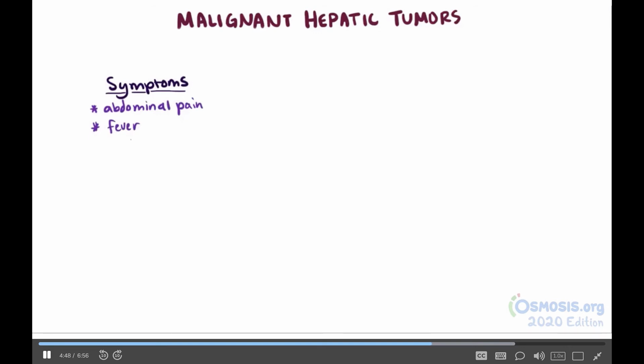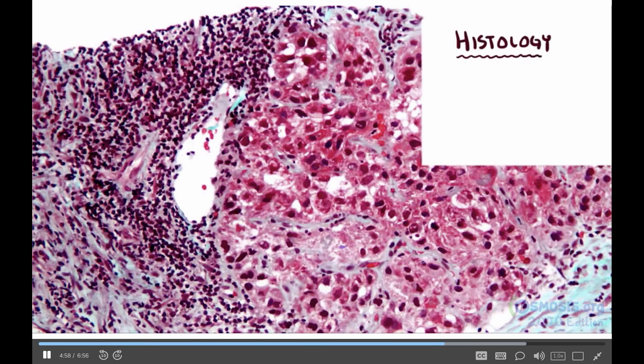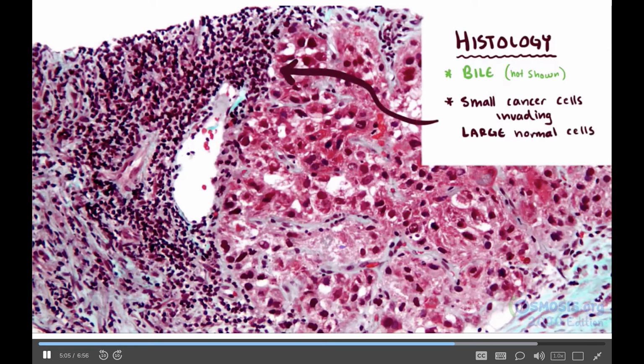Having said that, a relatively large proportion of patients, about 1/3, are asymptomatic, and as such the cancer is found incidentally. On histology, it's common to see bile inside the hepatocytes, as well as the smaller cancerous hepatocytes invading the spaces around the larger normal hepatocytes.